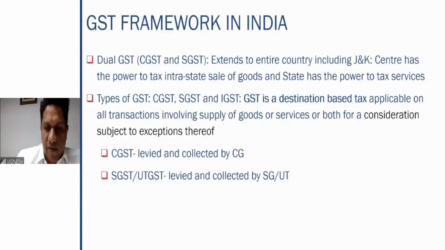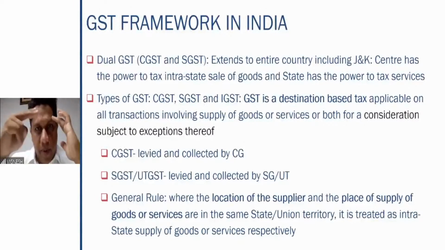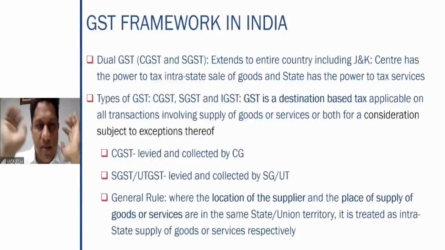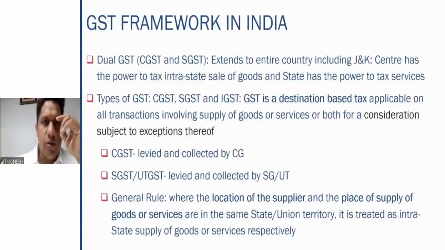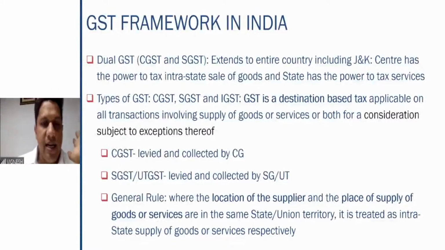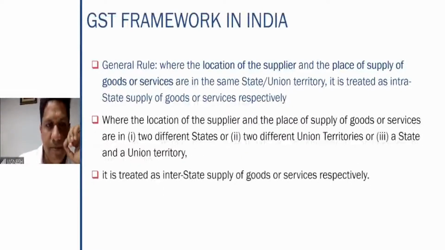So CGST is levied and collected by the central government, SGST is levied and collected by the state government or the union territory. As I told you, what is the general rule? If location of supplier and place of supply are in the same state or union territory, it is to be treated as an intrastate supply of goods or services, right?